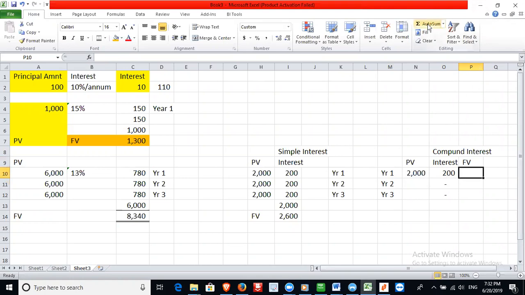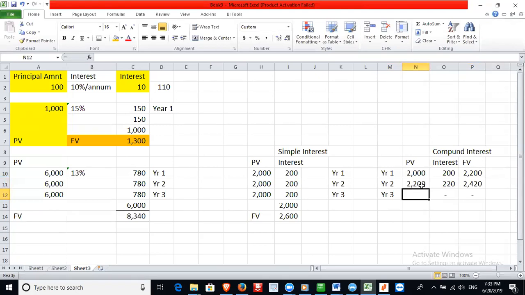2,200. 2,200, right? Together. So on compound interest, if you check on simple interest, we were simply investing the same amount, right? But on compound interest, in year 1, the future value is going to be 2,200. In year 2, we'll take the amount that we invested plus the interest. That's the amount that you are going to invest in year 2.